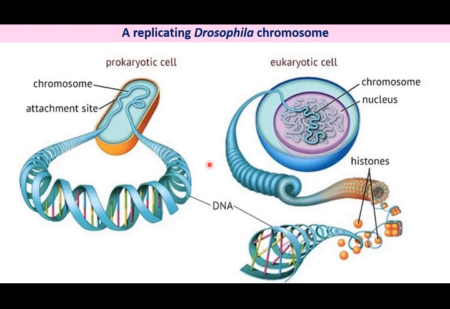The DNA molecules in eukaryotic cells are considerably larger than those in bacteria and are organized into complex nucleoprotein structures, that is chromatin. Hence, the rate of replication in eukaryotes when compared to prokaryotes is slow.